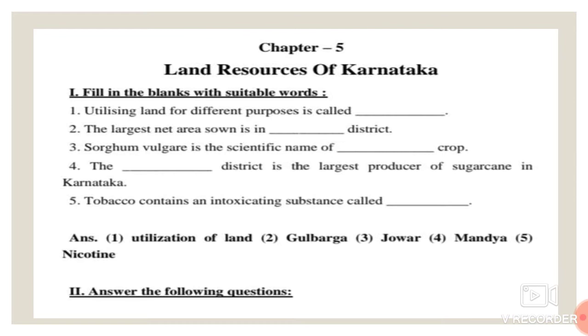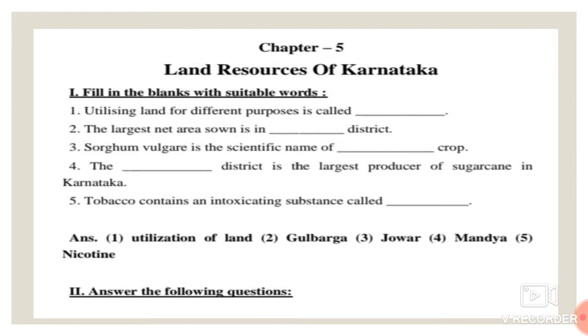Second one, the largest net area zone is in dash district. Here, the largest net area zone is in the Gulbarga district. Third one, Sorghum vulgare is the scientific name of dash crop. Jowar: for the jowar crop, Sorghum vulgare is the scientific name.